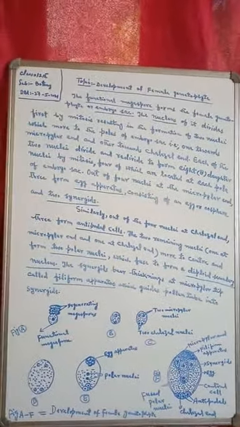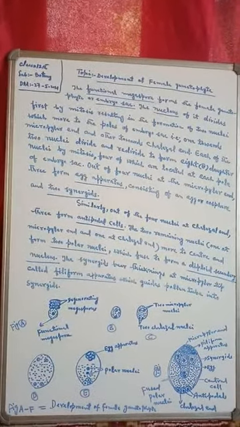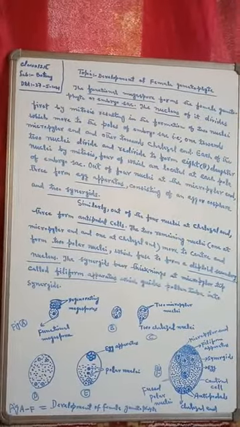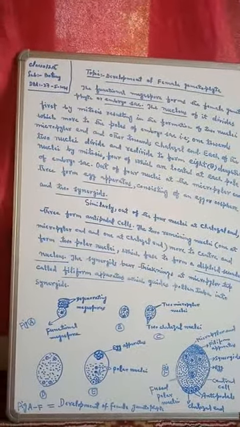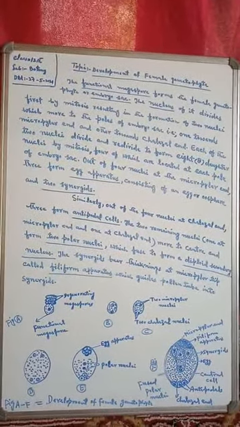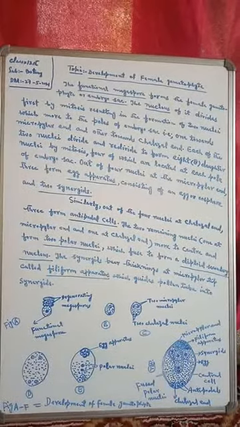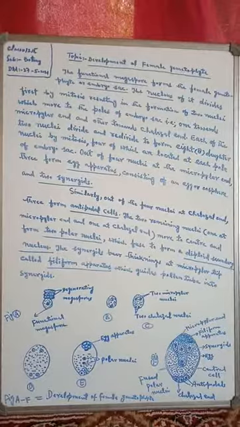Now, today's topic is the development of female gametophyte, and how it proceeds. You should remember that the functional megaspore forms the female gametophyte or embryo sac.